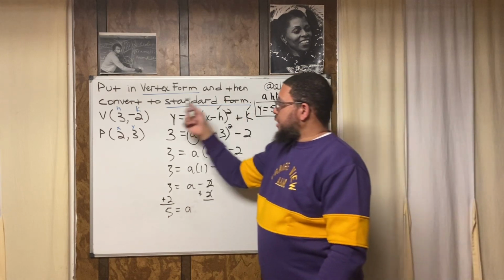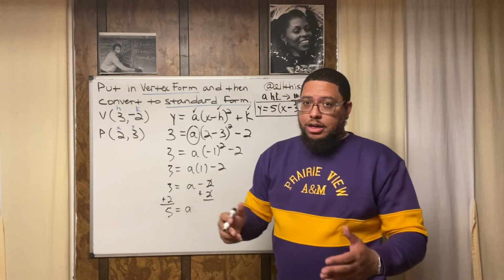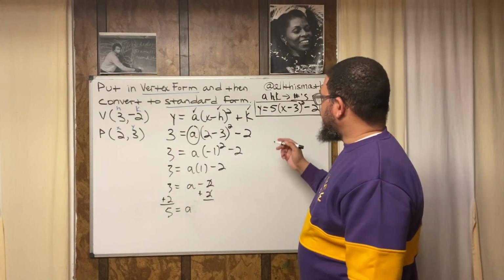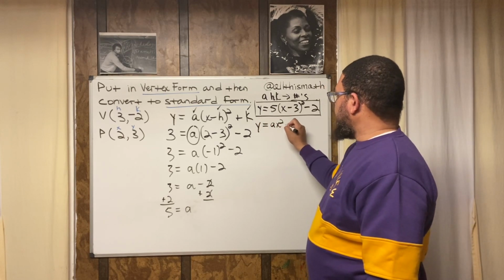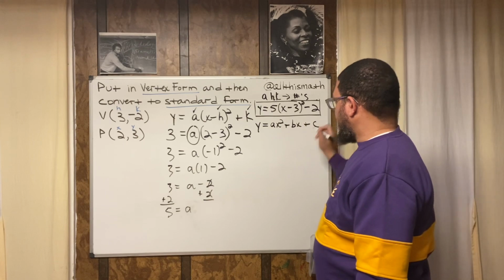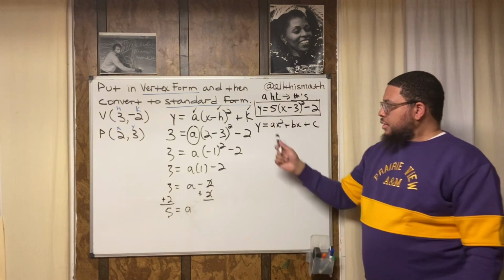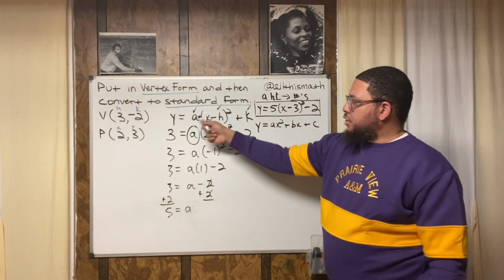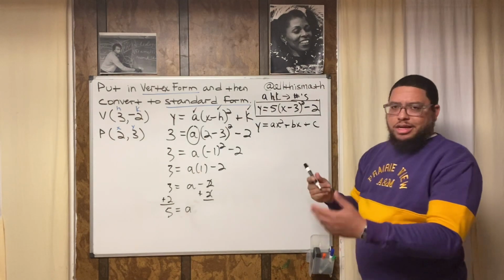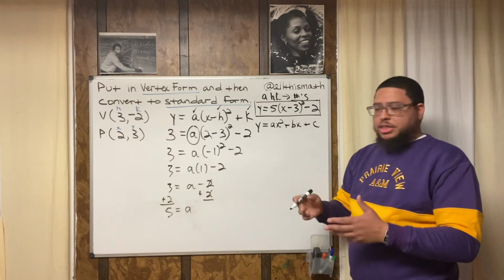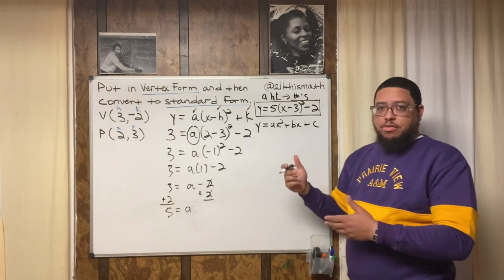Now, then it says convert to standard form. Now, this is what standard form looks like. Standard form looks like this. Y equals AX squared plus BX plus C. All right? That's standard form. Vertex form, standard form. Standard form basically has the coefficients A, B, and C, and they go in alphabetical order.